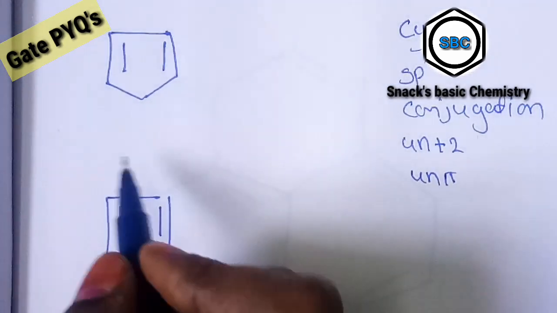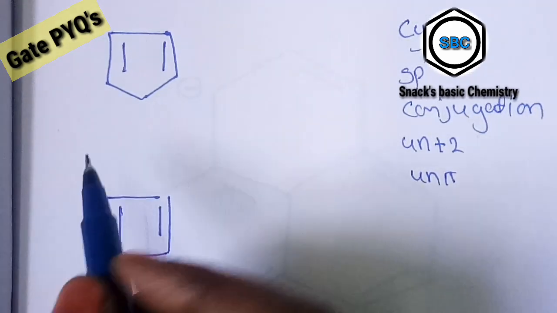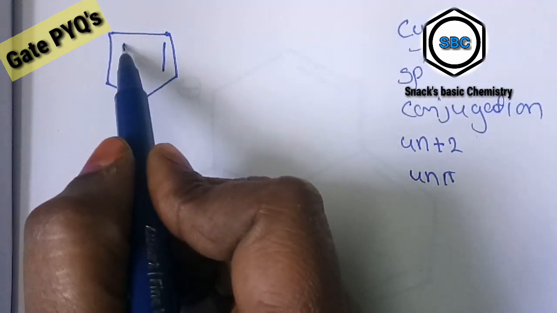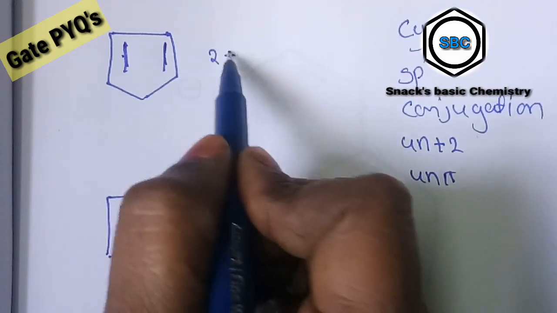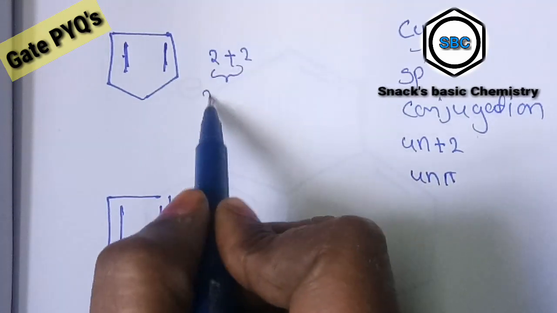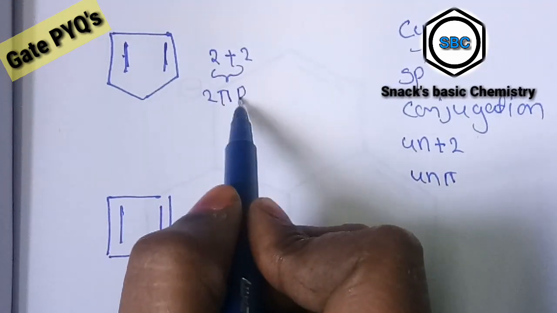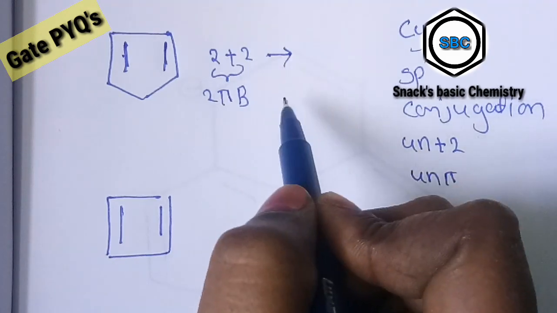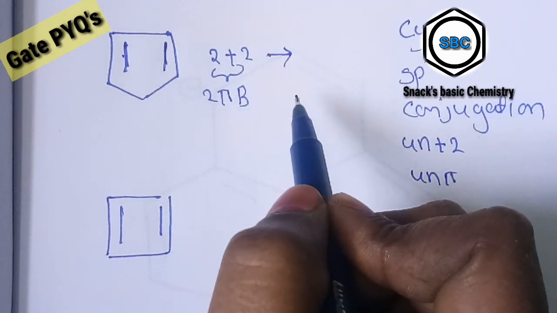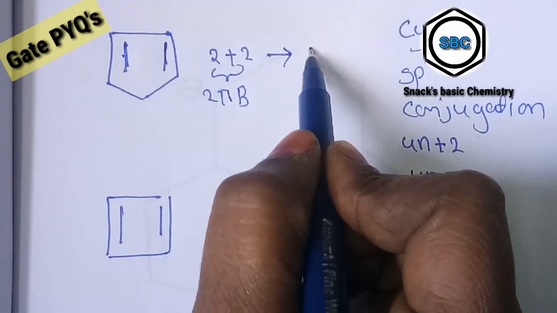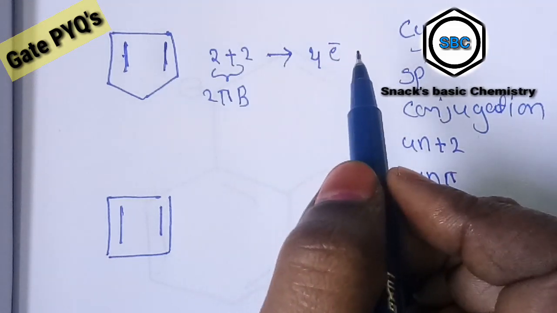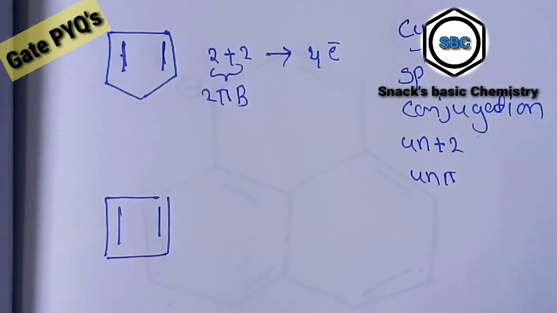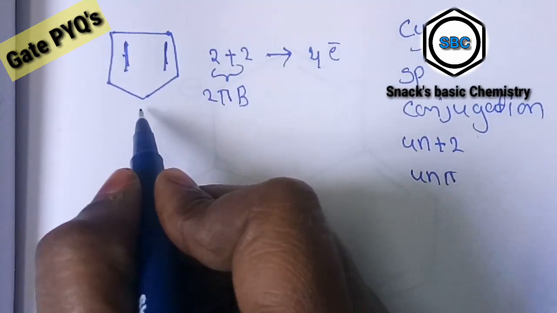In this case, aromatic or non-aromatic? It has 2 plus 2, 2 pi bonds. How many electrons do we have? Total 4 electrons are present.